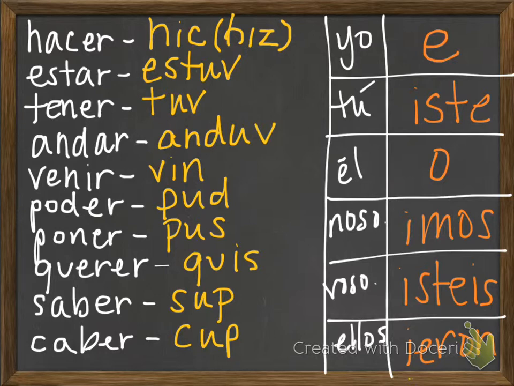Okay, a couple examples. So in order to say, like, I walked, I would choose andar, so anduv. I add my ending, anduve. Yo anduve. Or if I wanted to say, he wanted, él quiso. Or we had, nosotros tuvimos. Or they put, ellos pusieron.